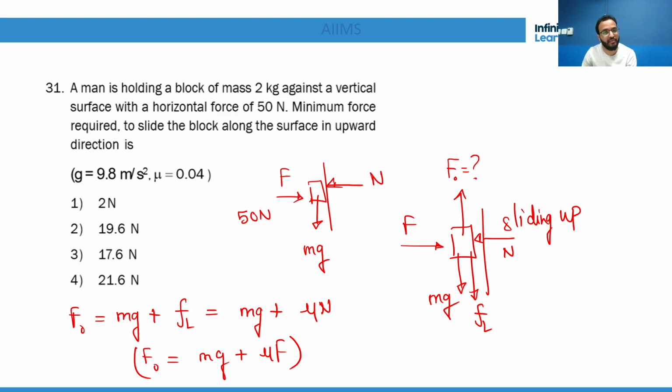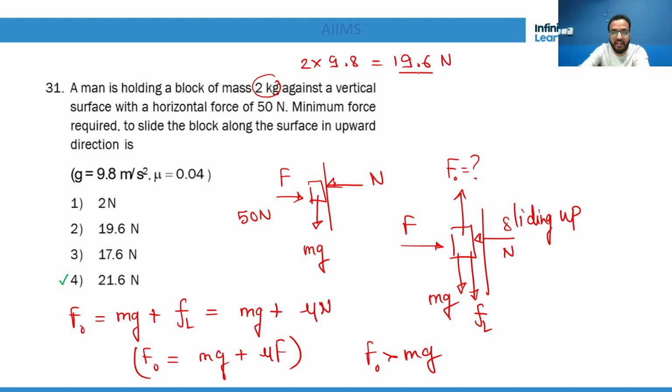Now you put the values and get the answer. Everything is given. Mu is given, m is given, capital F is given, g is given. You can solve and get the answer 21.6 Newton. Got it? One more method without doing anything. It is 2 kg already given, and you know that F naught is greater than mg because friction will also act. So 2 into 9.8 is 19.6 Newton, mg.